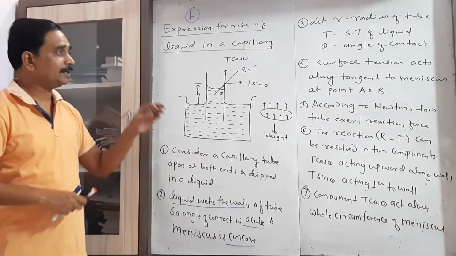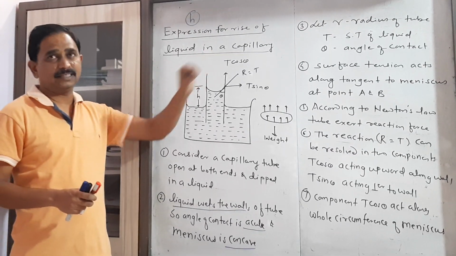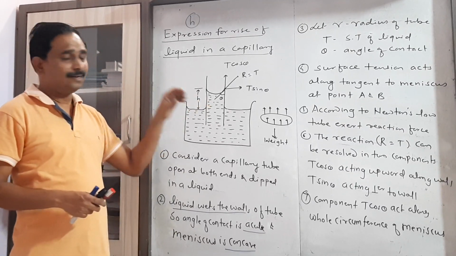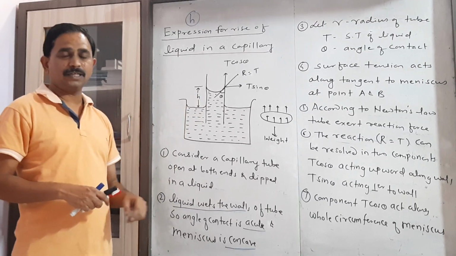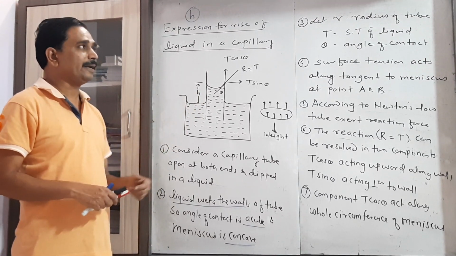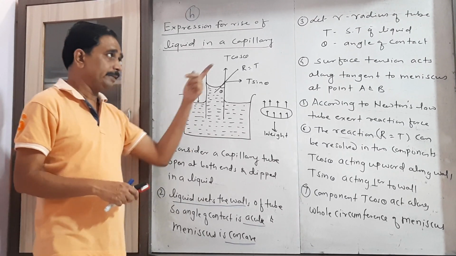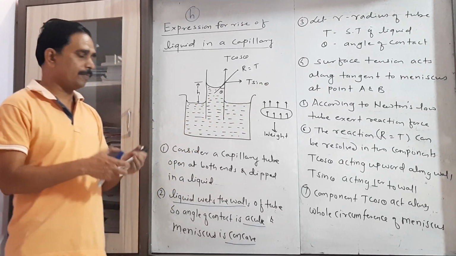Now let us consider the things which are necessary here. r is the radius of the capillary tube, T is the surface tension, that is the force due to the liquid, and theta is the angle of contact.